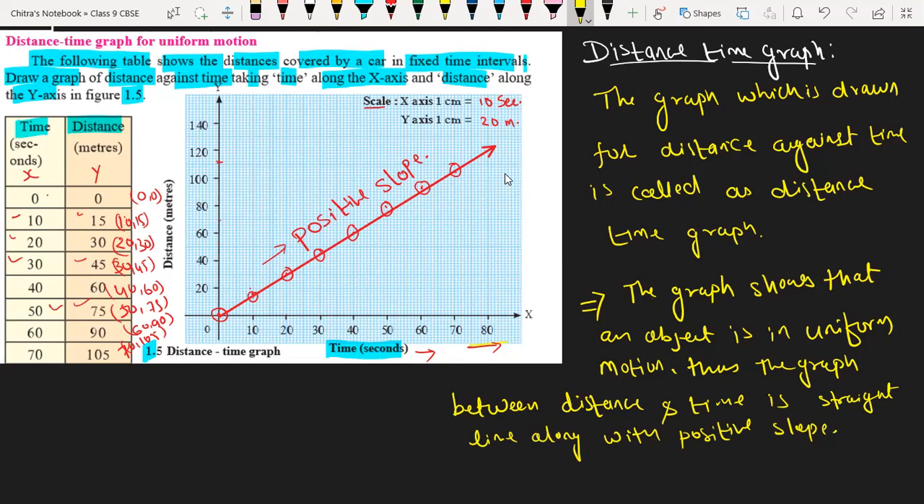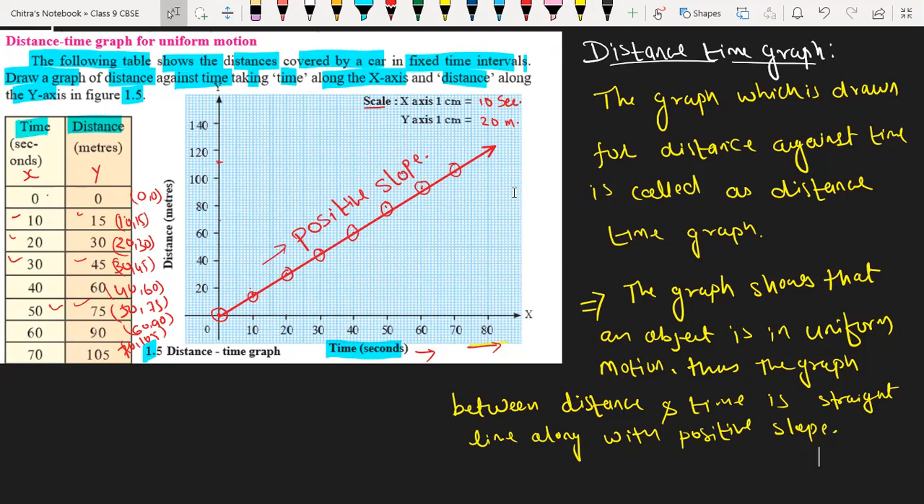Okay. So wait a second. Sir, I have a small doubt. Yes, beta. Sir, is there any possibility for an object to move equal distance in unequal intervals of time? That will be non-uniform. We'll discuss after that.